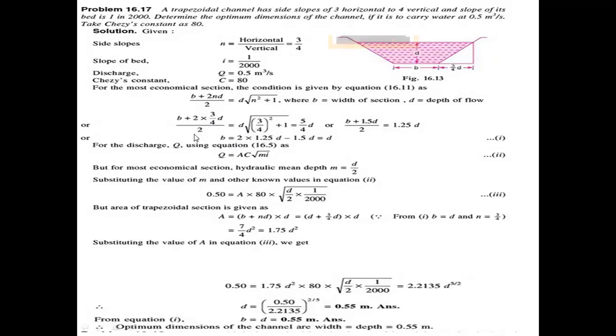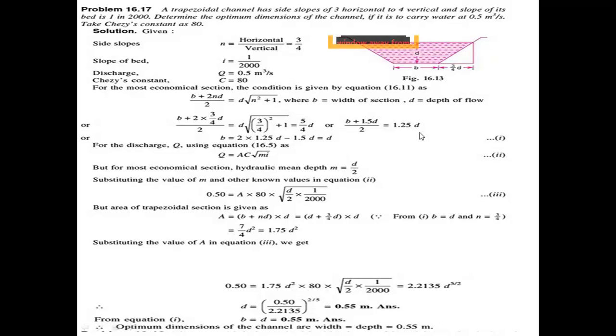So from the left side, b plus 1.5 d by 2 equals 1.25 d. Then b equals 2 into 1.25 d minus 1.5 d. The plus value moves to the right side as a minus value.